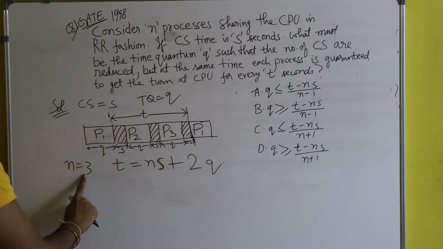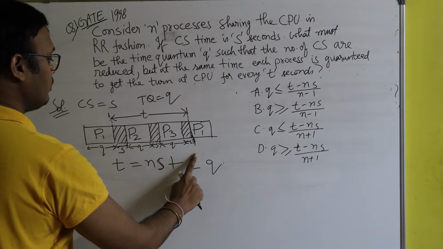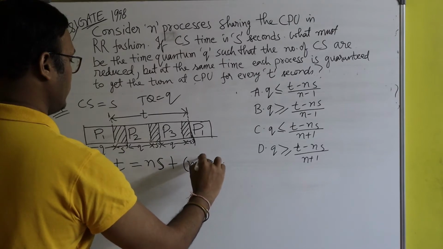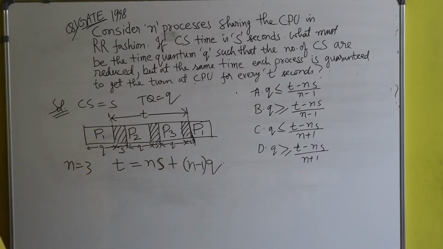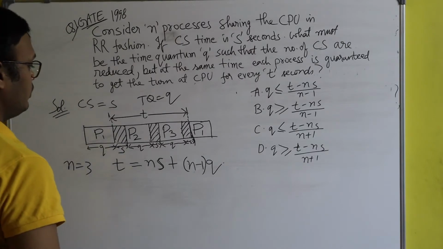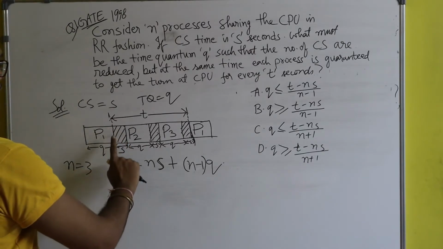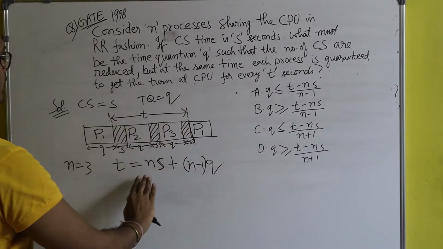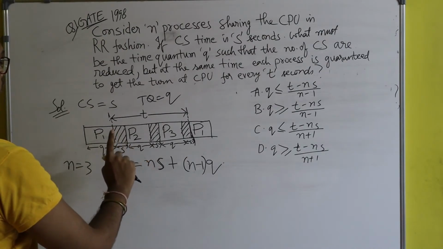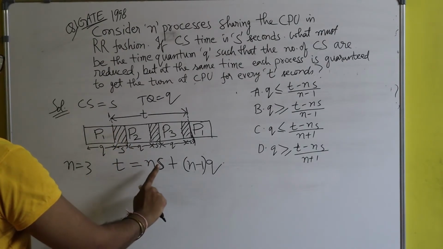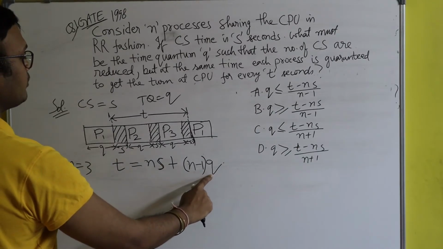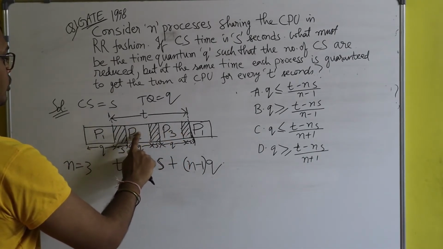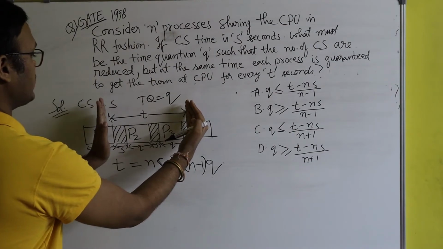Since n is equal to 3, in place of 2 I will write n minus 1, so n minus 1 into q. Now you see, at every t seconds, each process will get its turn. So what does this t seconds contain? It contains n context switches plus n minus 1 time quanta. 3 context switches plus 2 time quanta are present in these t seconds.